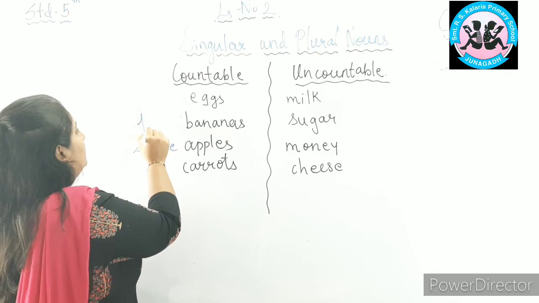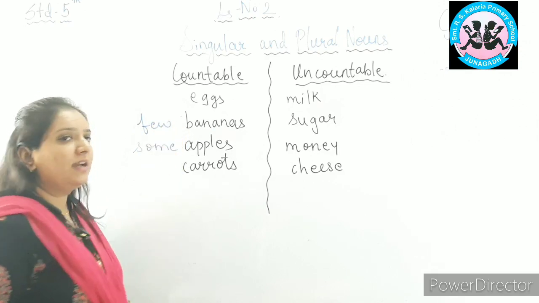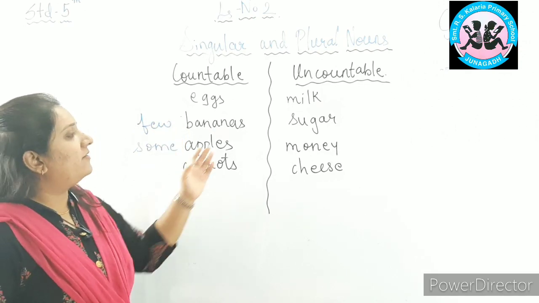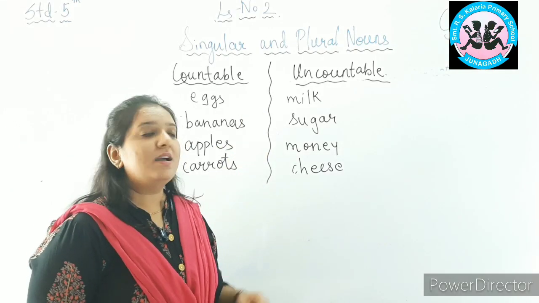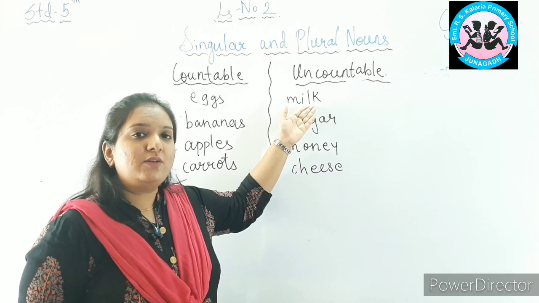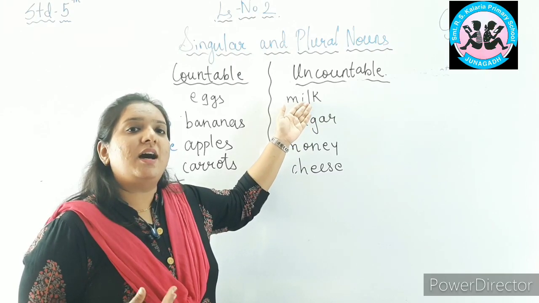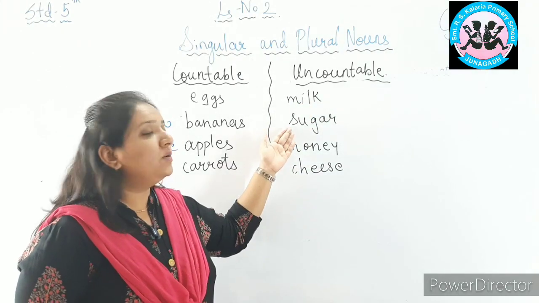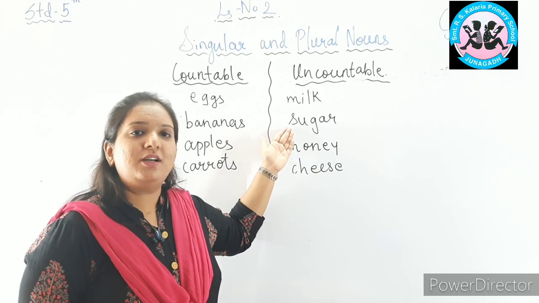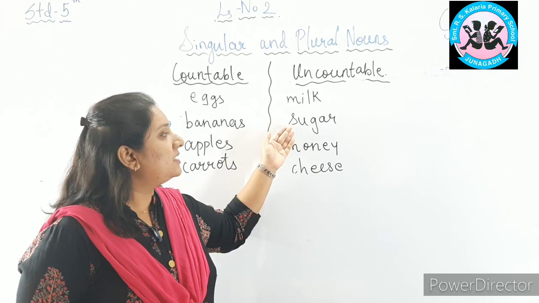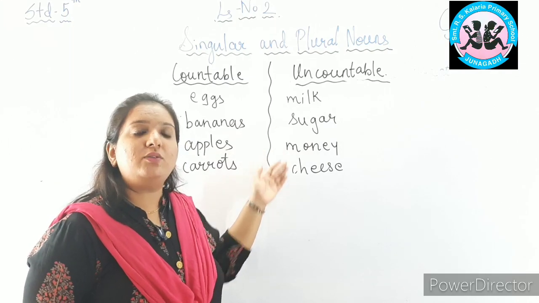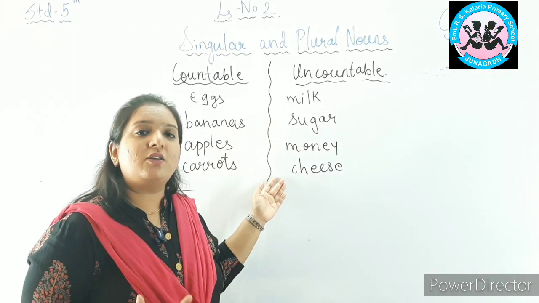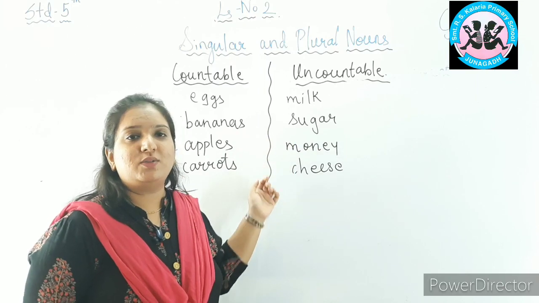Bananas. Few bananas, I can say. Same way, if I say uncountable nouns, look at uncountable nouns. What is milk? Can we count milk? No, milk is an uncountable noun. Same way goes with sugar. Can we count sugar? No, so sugar is also an uncountable noun. Same way goes with money and cheese. Can we count all these nouns? No, we cannot count, so these are uncountable nouns.